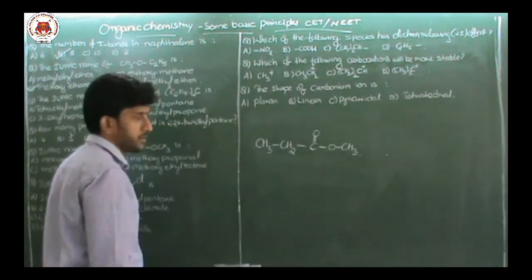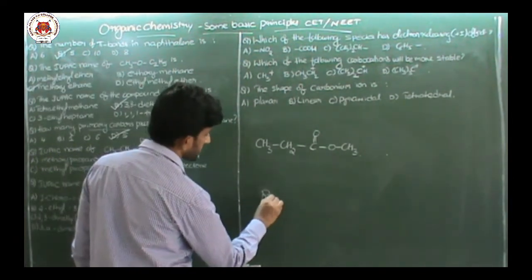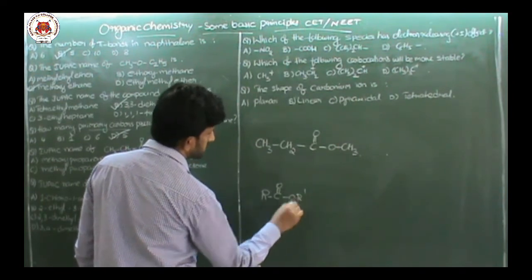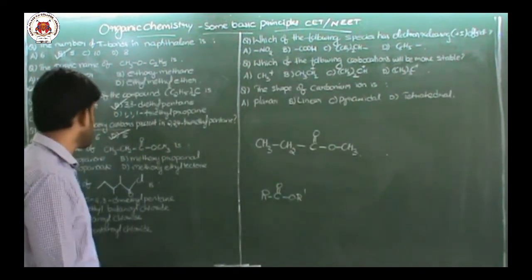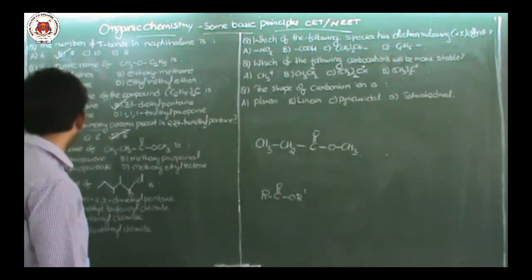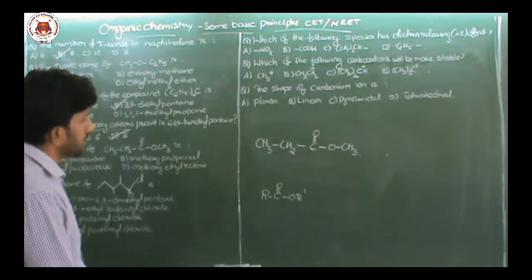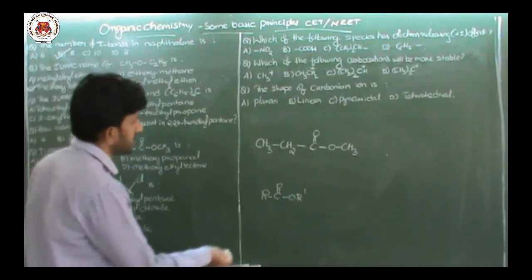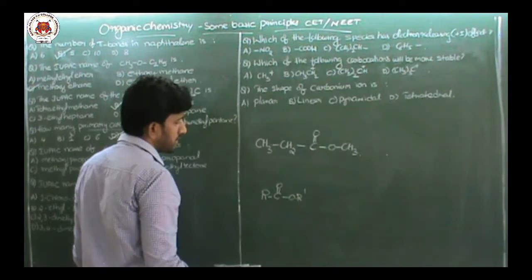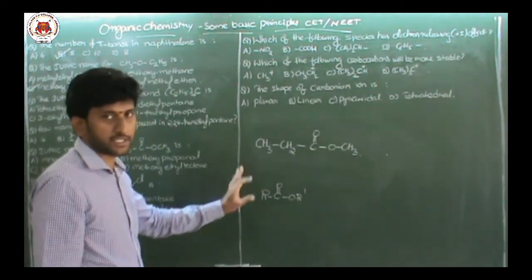IUPAC name of this compound is. Now this compound looks like RCOOR. Generally, this type of compounds are called alkyl alkanoates.